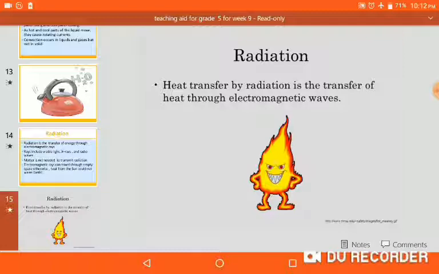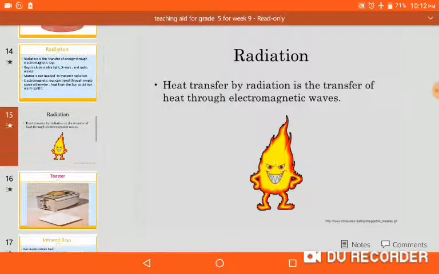Radiation, the third way of how heat travels, how heat transfers. Heat transfer by radiation means in the form of rays without any material. It is the transfer of heat through electromagnetic waves. It is called radiation. Understand?